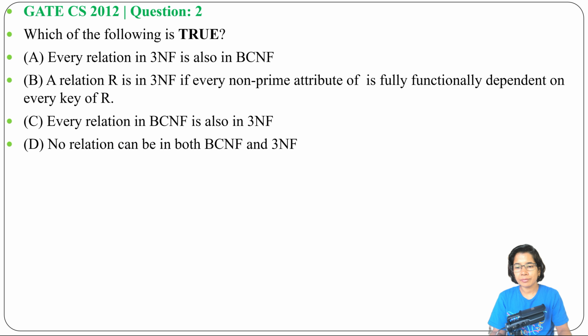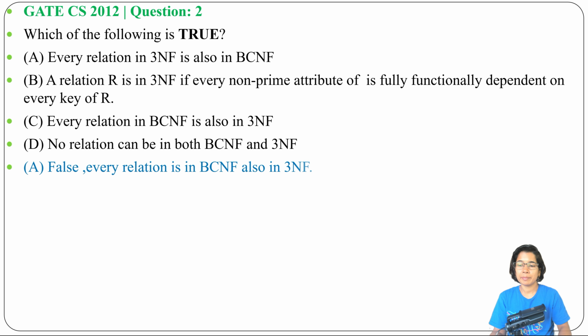Option A, every relation in 3NF is also in BCNF. This is false. Every relation in BCNF is also in 3NF. BCNF is a more strict version of 3NF, so every relation in BCNF is also in 3NF. But every relation in 3NF is not compulsorily in BCNF.